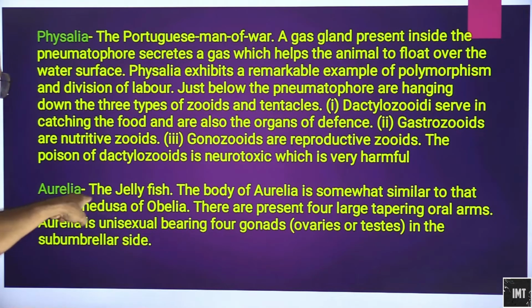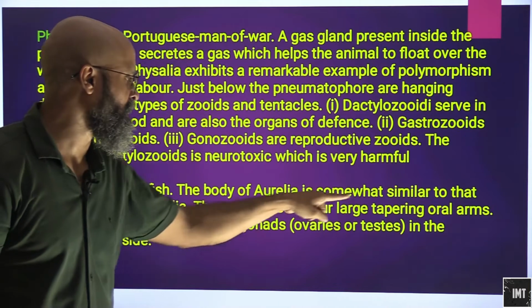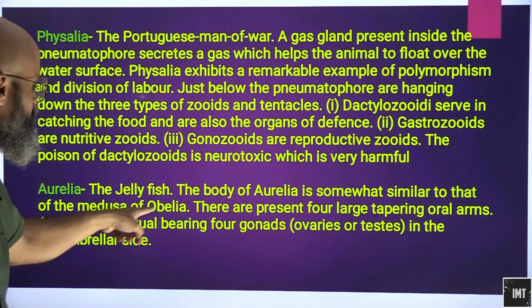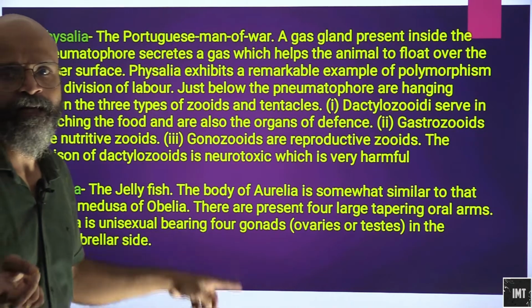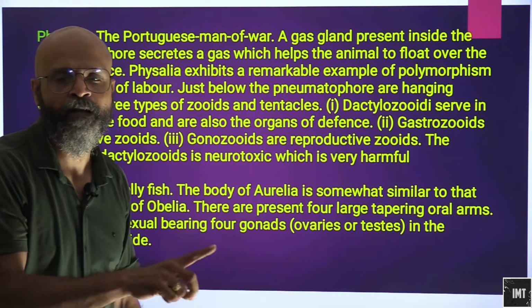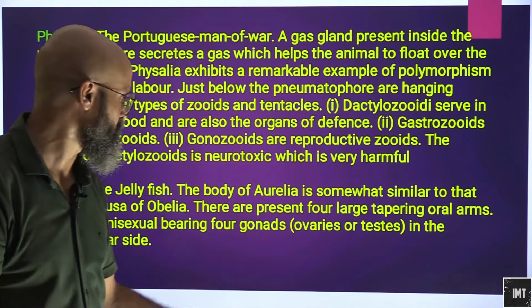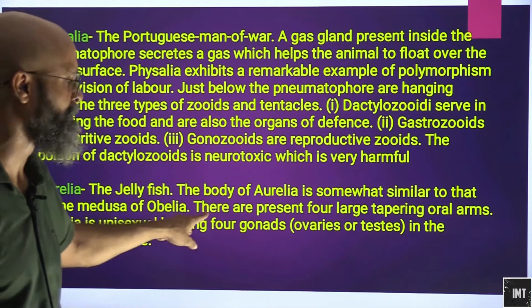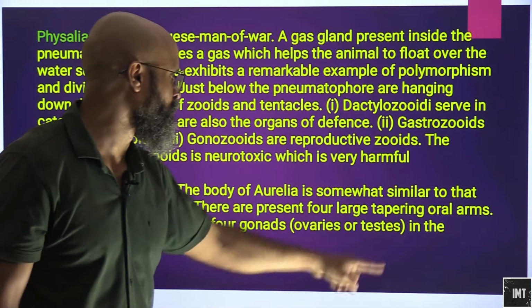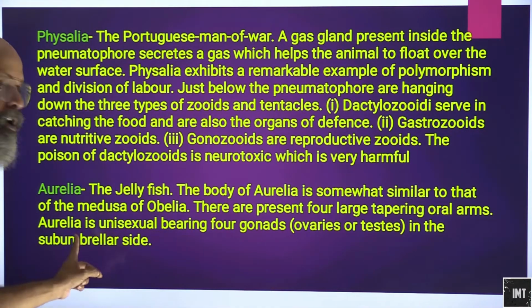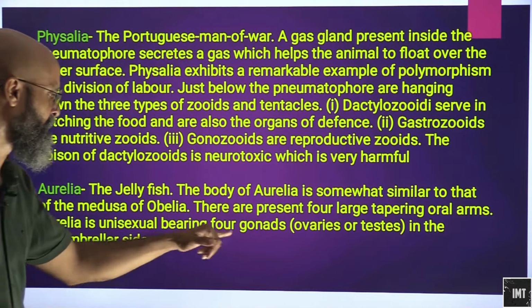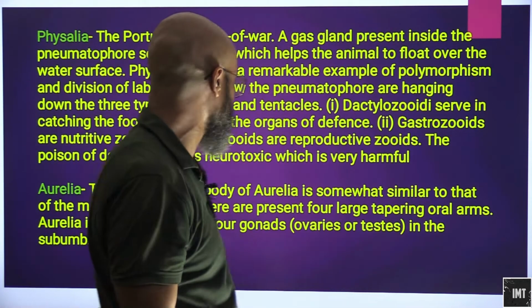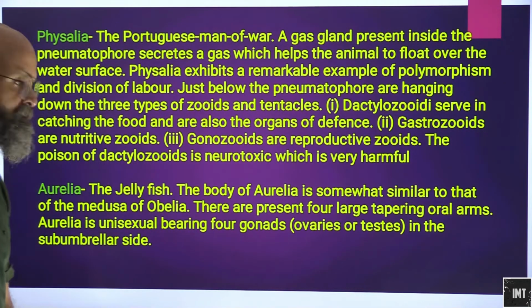Okay. Aurelia, the jellyfish. The body of Aurelia is somewhat similar to that of the medusa of Obelia. So Obelia can exist in both forms, that is polyps and medusa. So it has a similarity with that of Obelia. There are 4 large tapering oral arms. Aurelia generally is unisexual, bearing 4 gonads, that is ovaries and testes, on the subumbrellar side.